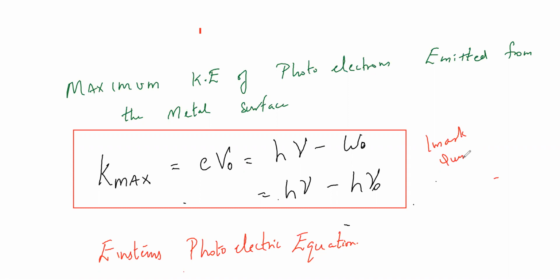If you finish this, let me know. They may ask you this question. Einstein's photoelectric equation: K max is equal to eV naught is equal to hν minus W naught, where W naught is equal to hν naught. Okay, that's why I got it.